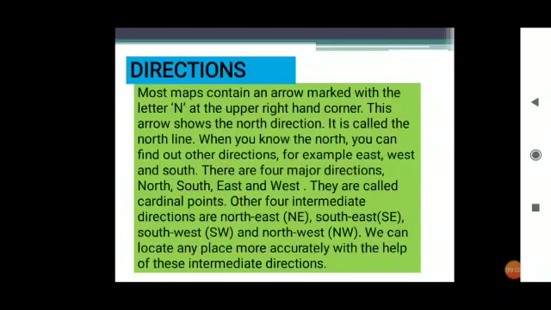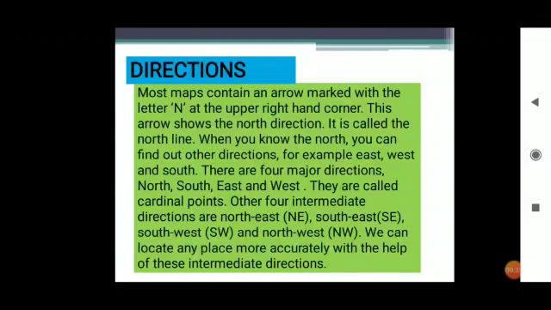Got it? Okay. So now the next one, directions. What are the directions? You all know 4 directions are there. Now see, most maps contain an arrow marked with the letter N. If you see that on the top it is written N. What is the meaning of that? N, at the upper right hand corner. So this arrow shows the north direction. Okay, it is called the north line.